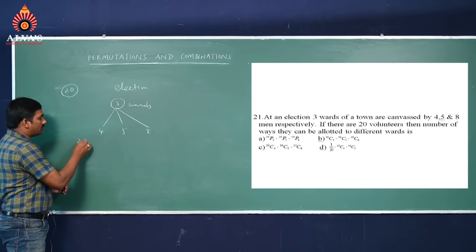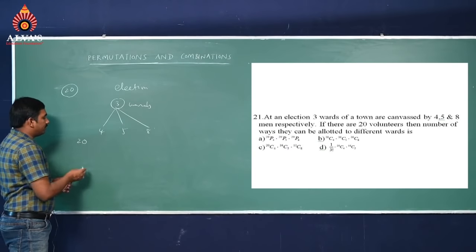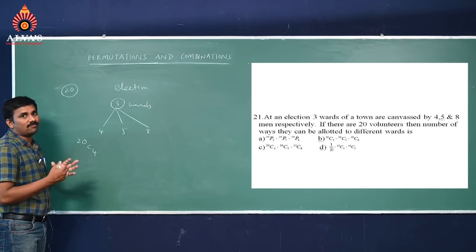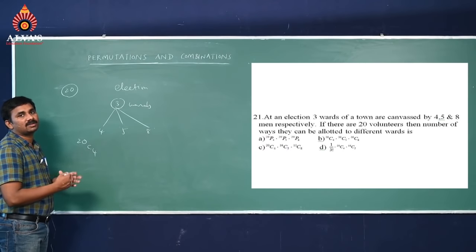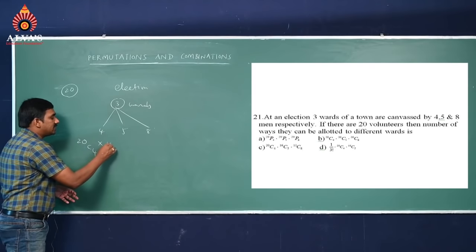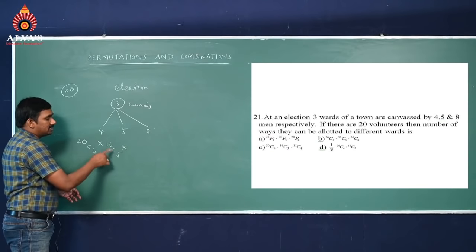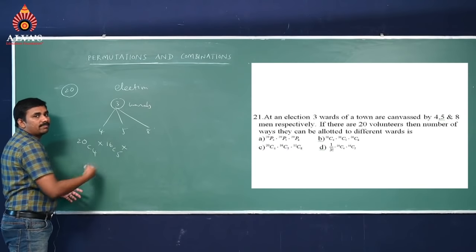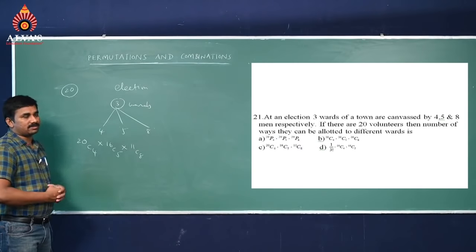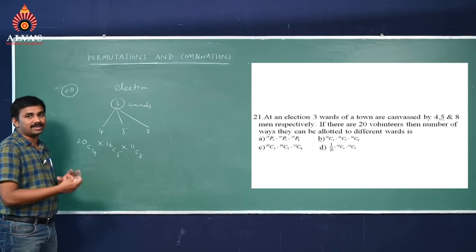That means out of 20 members you can select 4 or 5 or 8. Suppose I take 4 persons, 20C4, for the first ward. Remaining persons are 16. Out of 16 persons I have to select 5 persons, 16C5. Then remaining persons are 11. From 11 persons we can select 8 persons. This is one option.